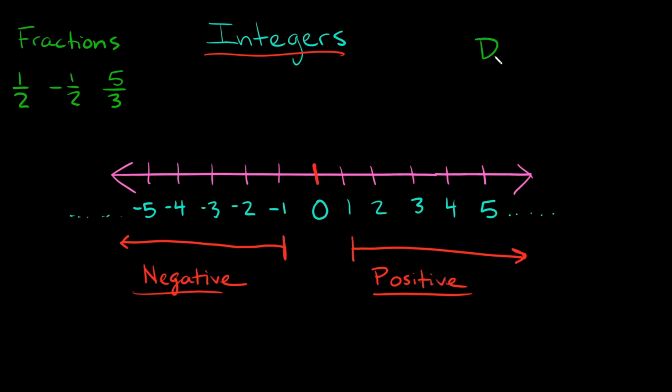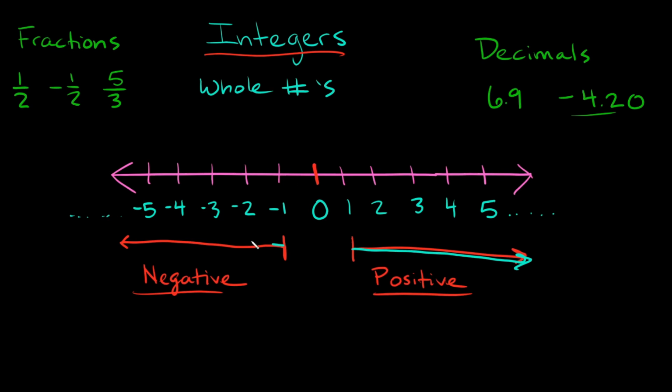And also decimals. Decimals are not considered integers because, again, they are not whole numbers. So 6.9 is not an integer, right? This is a decimal. It's not a whole number. Same thing with -4.20. This right here is also not an integer because it is not a whole number. It is a decimal. Okay, so again, integers are basically just whole numbers, right? But again, they include both positive whole numbers and negative numbers and 0.